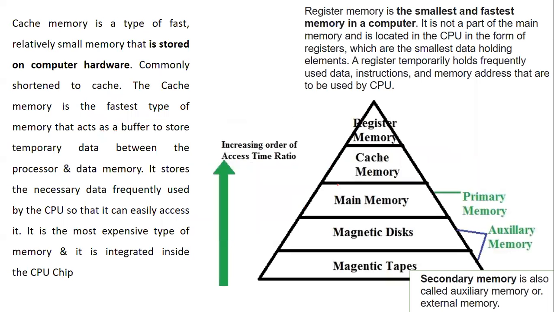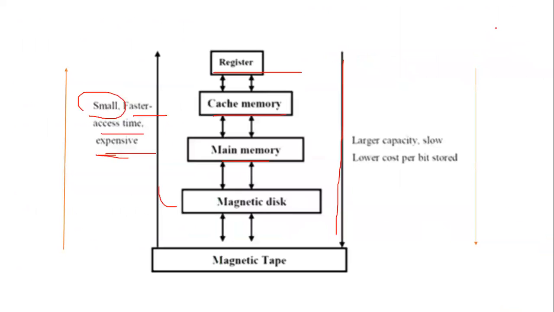Let's understand them in detail. Secondary memory, as I said, is also called auxiliary memory: magnetic tapes and disks. Primary memory is main memory, cache memory, and register memory. Now here, let's have a detailed understanding of register memory. Register memory is the smallest and fastest memory, so it has the smallest and fastest access time.